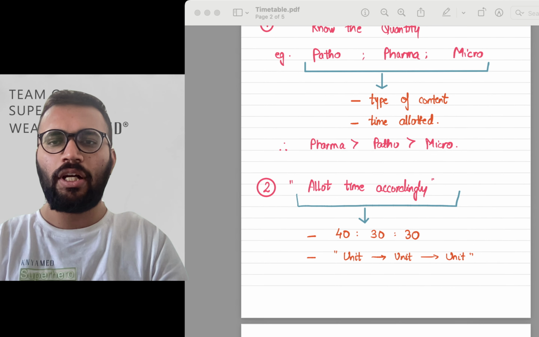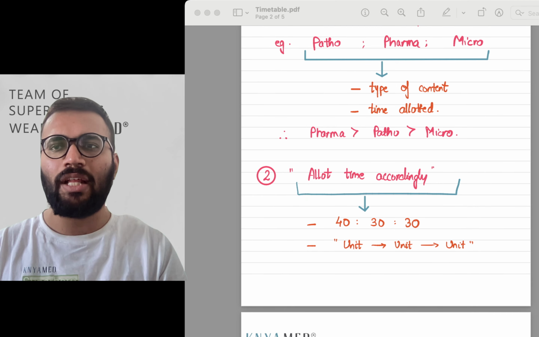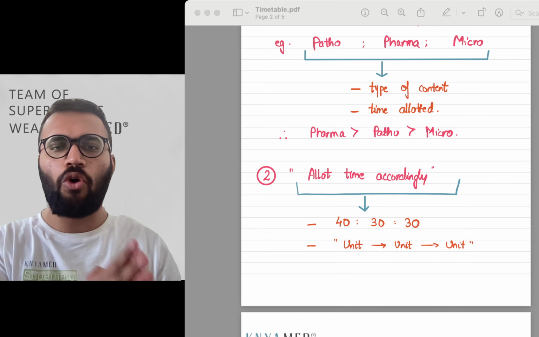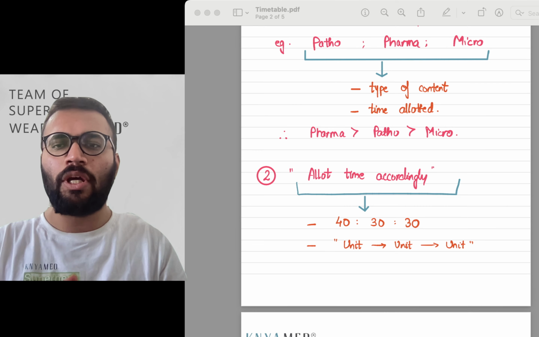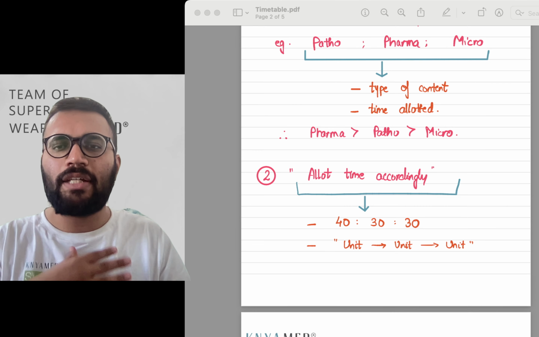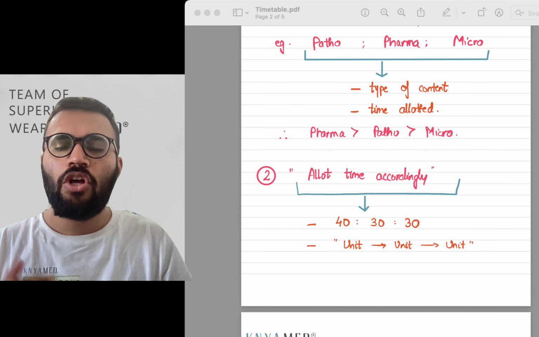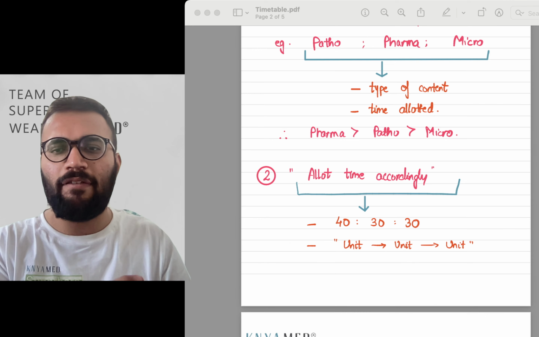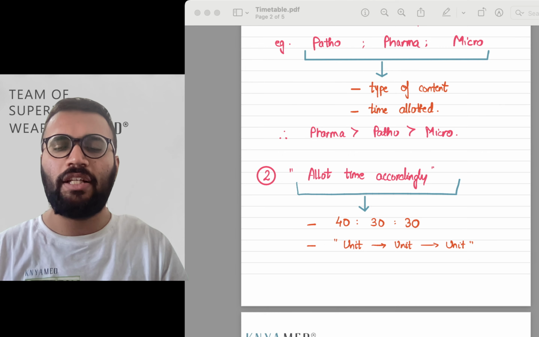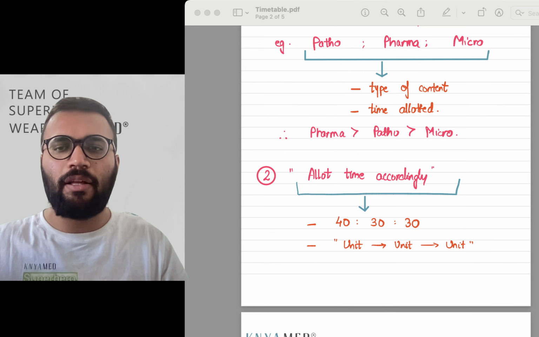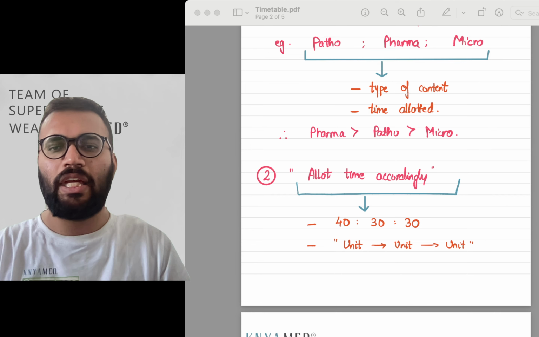What does allotting the time accordingly mean? If you have these three subjects, pharma, patho, micro, do it in the range of 40, 30, 30. The 40 will obviously go to the weaker subject or the subject with the most quantity. The second thing you can do is switch unit to unit. It's not necessary to study the entire pharma in say 10 days, because your mind may reach a plateau. Instead, finish CVS from pharma, then go to CVS from patho, and then maybe revise CVS related infections in microbiology or some other unit. In that way you will be able to keep the momentum.